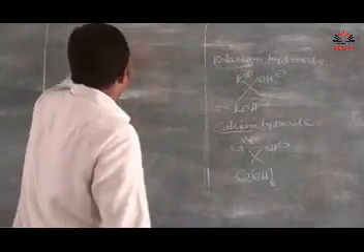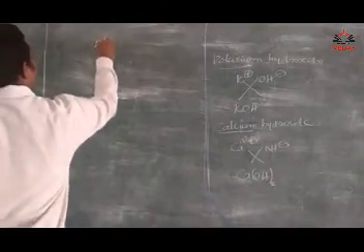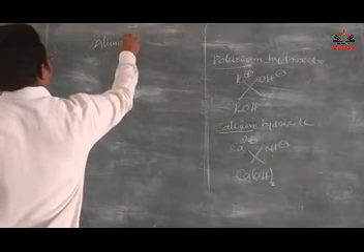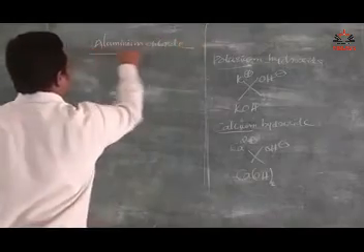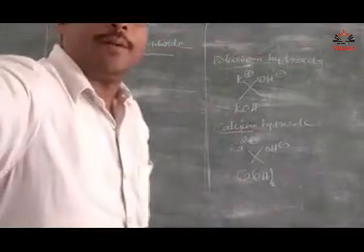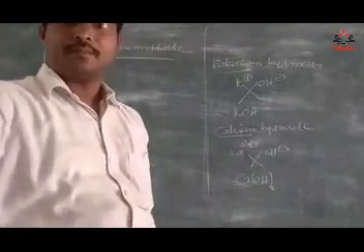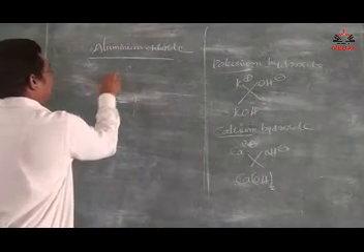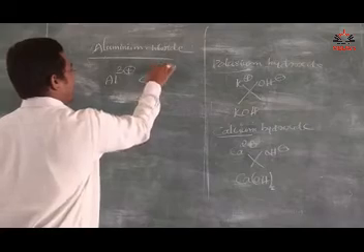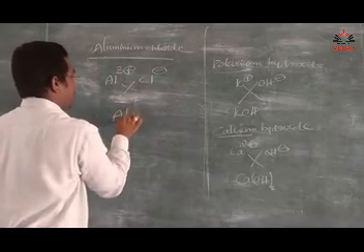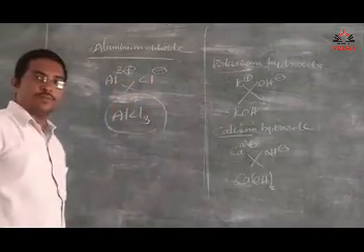Let's see some more examples. Write the formula of aluminium chloride. Aluminium is Al3 plus and chloride is Cl minus. Using crisscross, we get AlCl3. Okay, next.